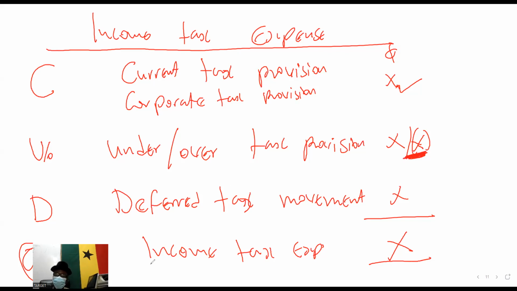Now let's go to deferred tax. So we'll go to deferred tax.